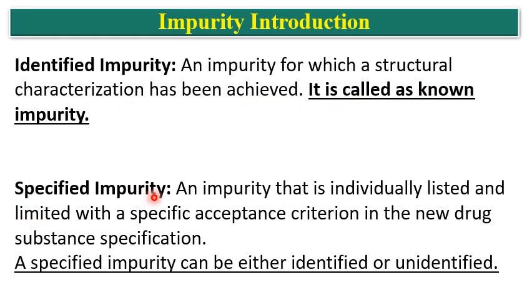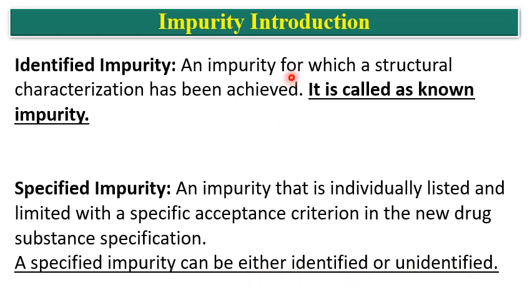Then specified impurity. A specified impurity is one that is individually listed and limited with specific acceptance criteria in the new drug substance specification. So this is specified. We have to specify the impurity with a particular limit and acceptance criteria, and this is individually listed. For example, impurity A or impurity at RRT. So these are the specified impurities. These specified impurities may be either identified or unidentified.